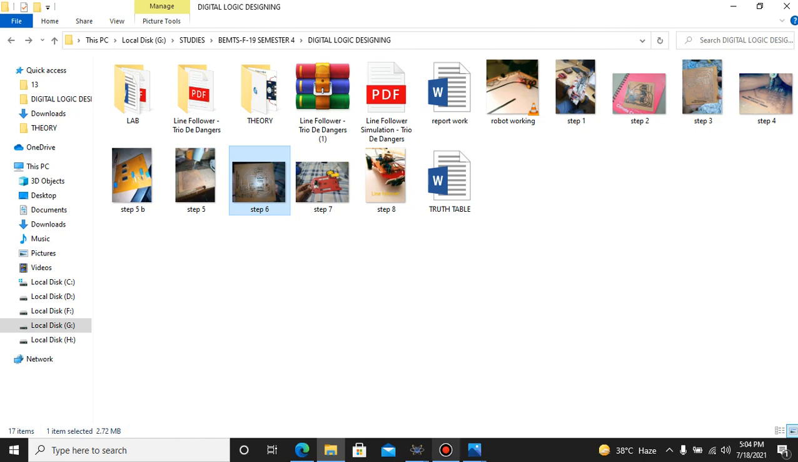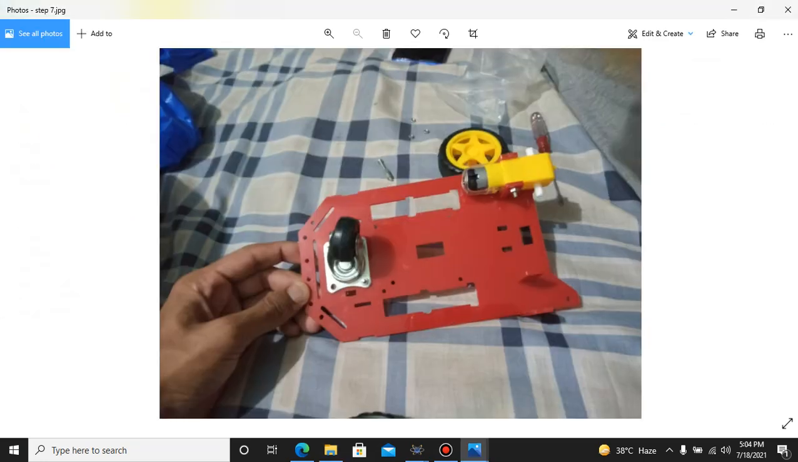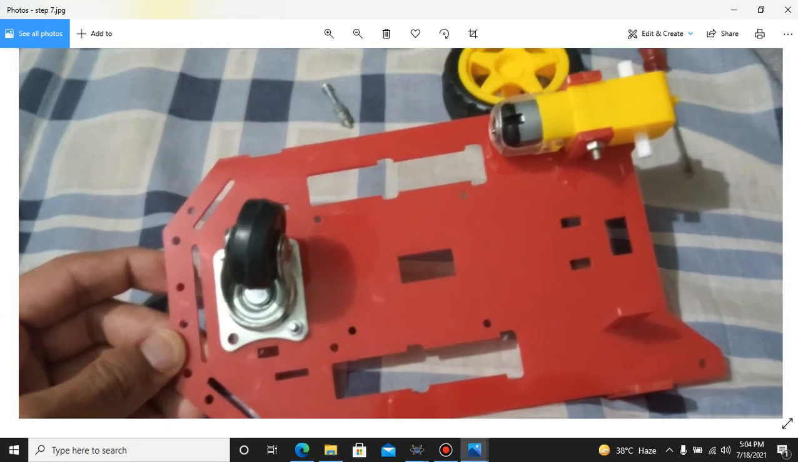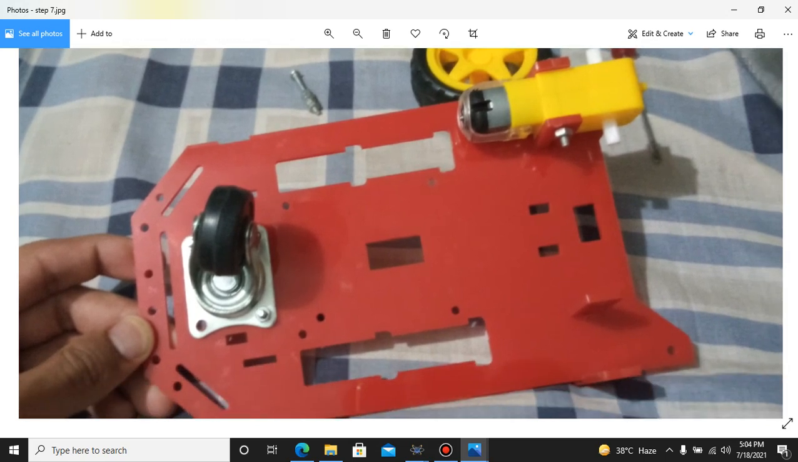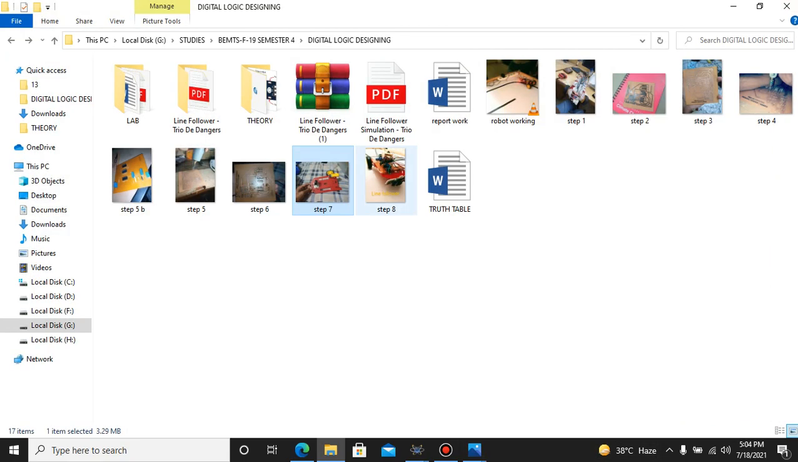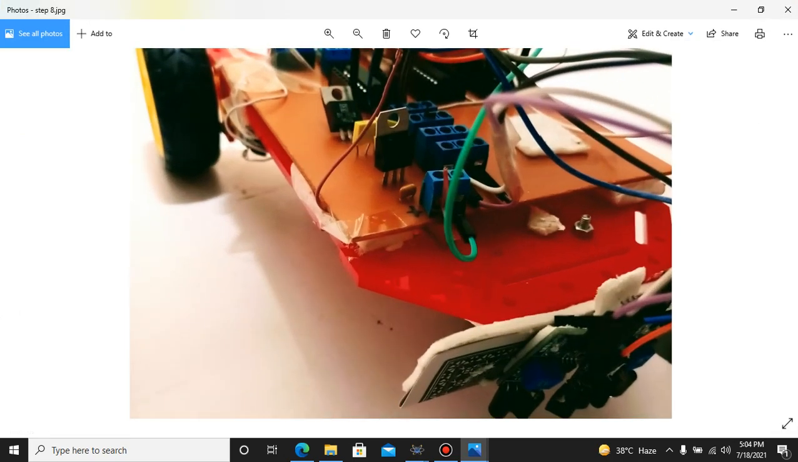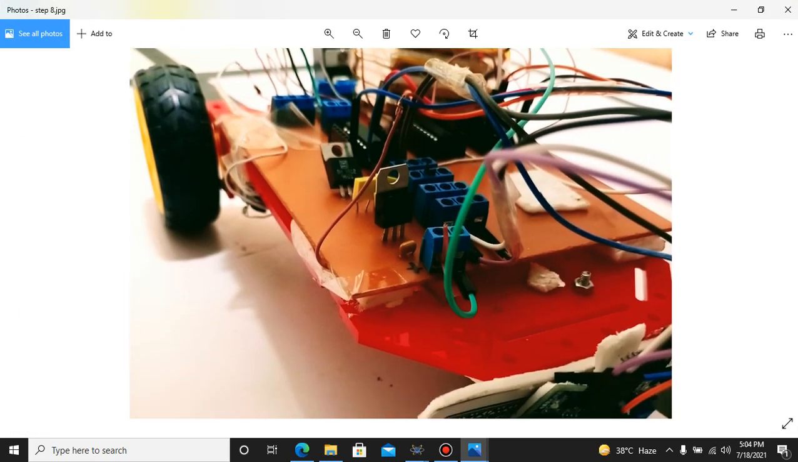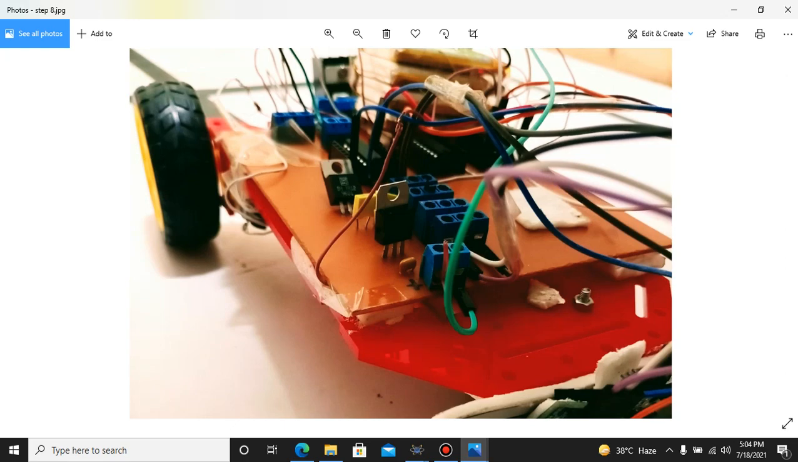Now what is our next step? Our next step is to place all the components on the chassis. This is how a chassis looks. Here the left motor and right motor have been placed, and this is the front wheel. The right and left wheels will come here, and our final product looks like this. You can see that everything has been mounted on it.